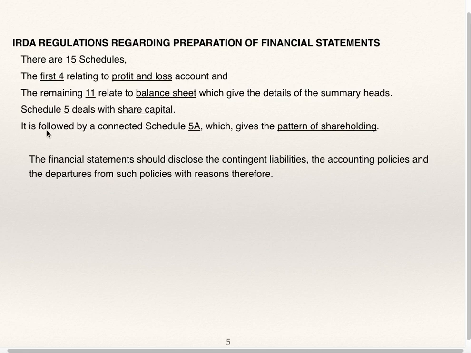Schedule 5 deals with share capital. It is followed by connected Schedule 5A, which gives the pattern of shareholding. The financial statement should disclose the contingent liabilities, the accounting policies, and the departure from such policies with reasons therefore. So financial statement should have annexure which shows contingent liabilities as well as accounting policies, and if there are departures from accounting policies, that also should be disclosed giving reasons.